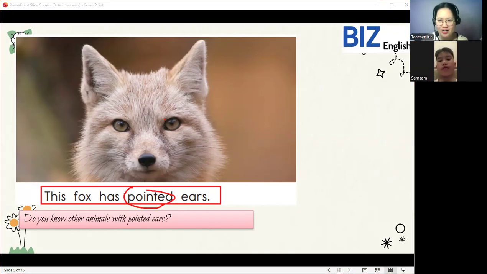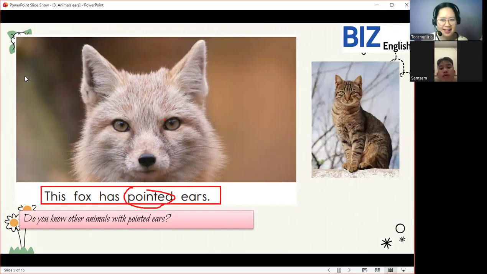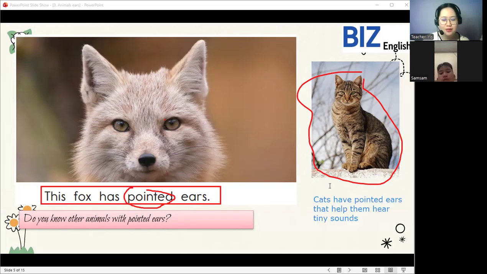Okay, let's have an example. What animal is this, Dankwa? This one. What animal is this? Cat. Very good. So this is another example of an animal that has pointed ears. So let's read this one. Cats have pointed ears.